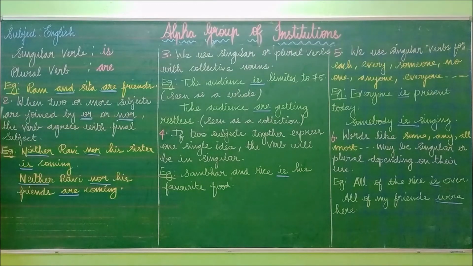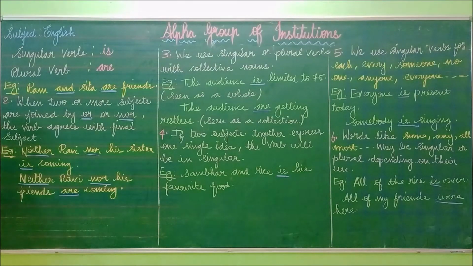So next we are going to see rule number 2. When two or more subjects are joined by "or" or "nor", the verb agrees with the final subject. So in this case also, there are two subjects. Look here, for example: Neither Ravi nor his sister is coming.